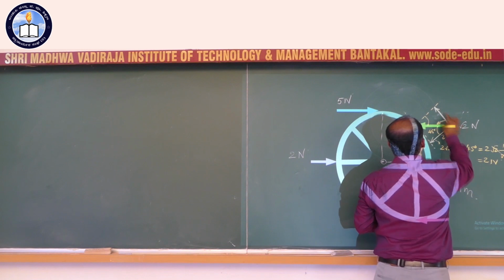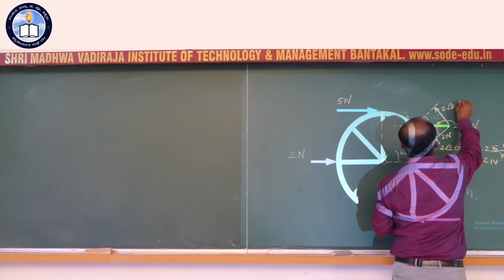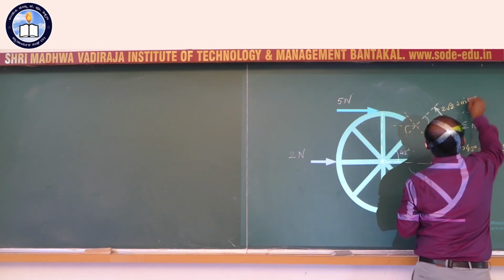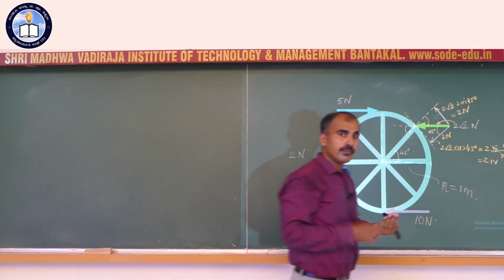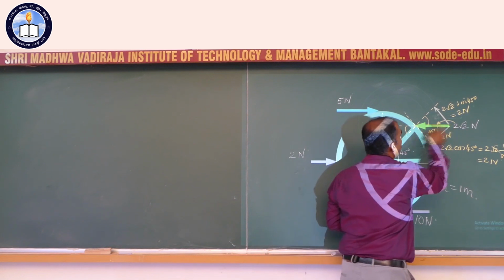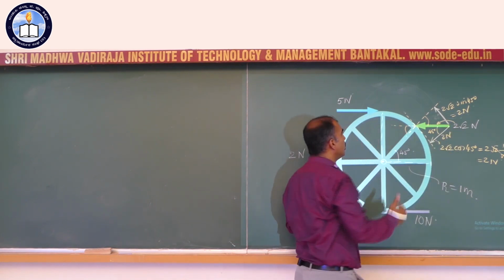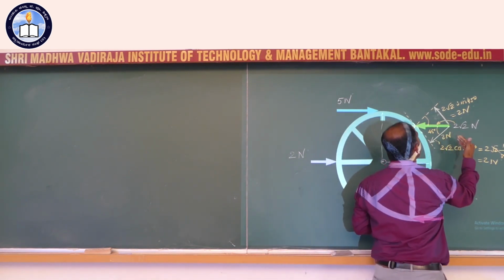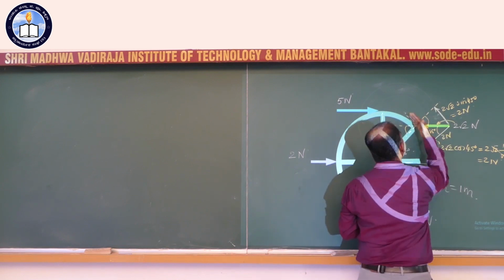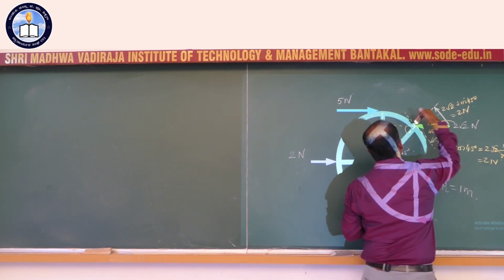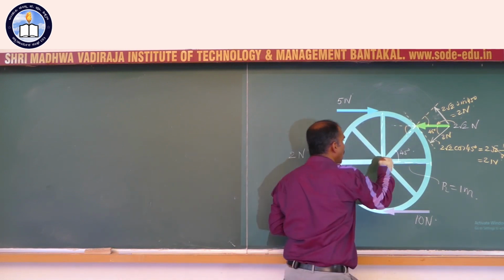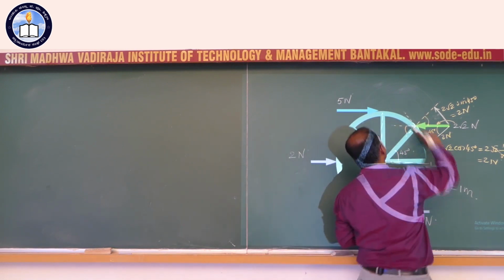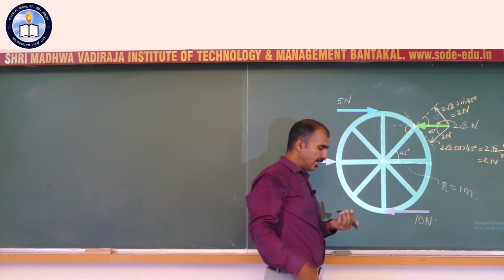Likewise, this is 2 root 2 sin 45, also 1 by root 2; root 2 cancels out, giving you 2 Newton. So this single force, 2 root 2 Newton, is equivalent to two simultaneous forces. One is 2 Newton like this, another 2 Newton like this. One tries to press the wheel along its radius, another tries to push it along the tangent.